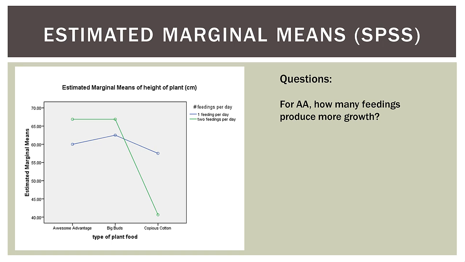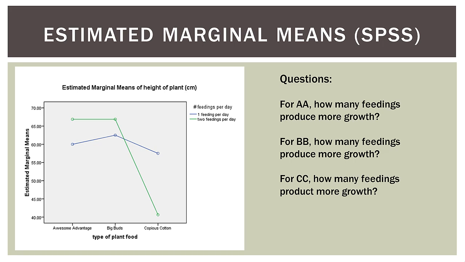For food AA, or awesome advantage, how many feedings produced more growth? Well, for AA, it was two feedings. You can see that the green line is above the blue for AA. What about for big buds, or BB? Same thing. The green line is above the blue one, so there was more growth with two feedings for big buds. Now what about CC, or copious cotton? In that case, there was more growth with only one feeding versus two. So when we added a second feeding, the growth really went down.